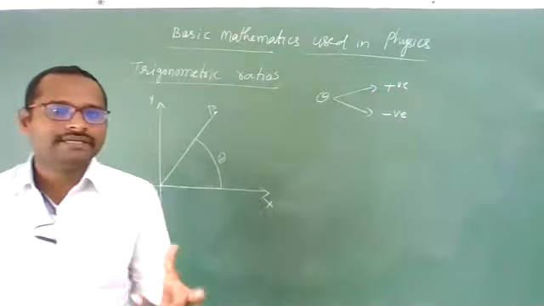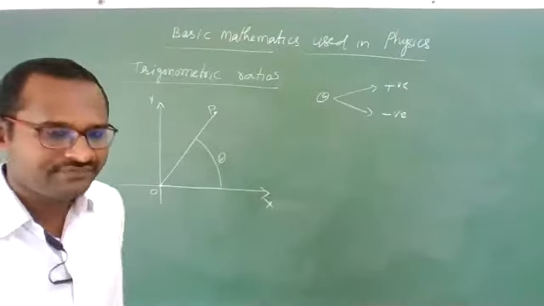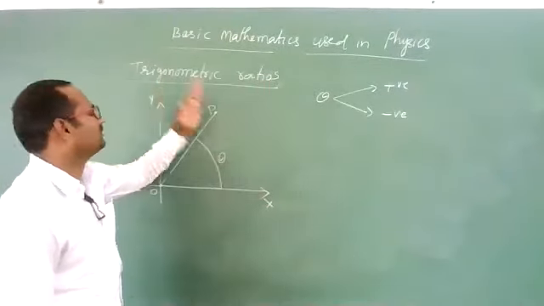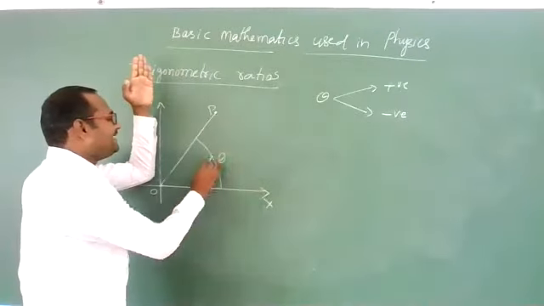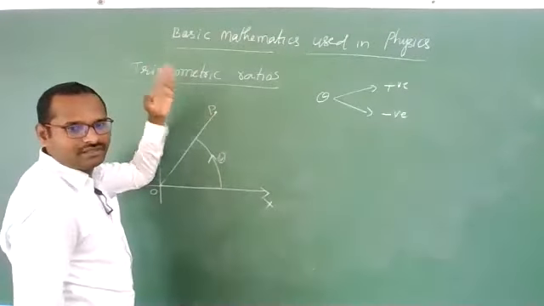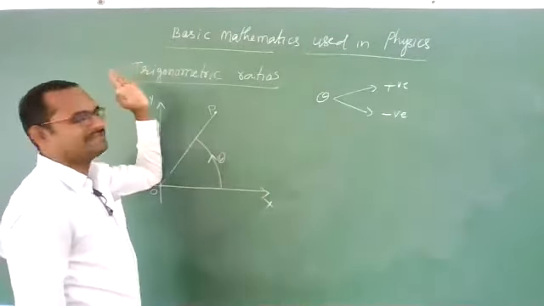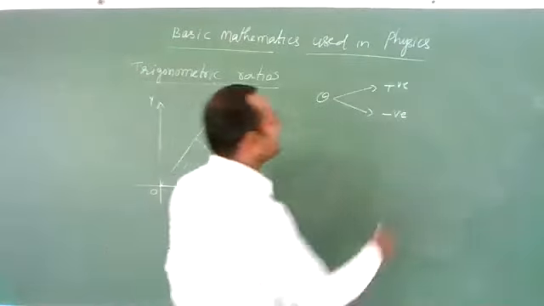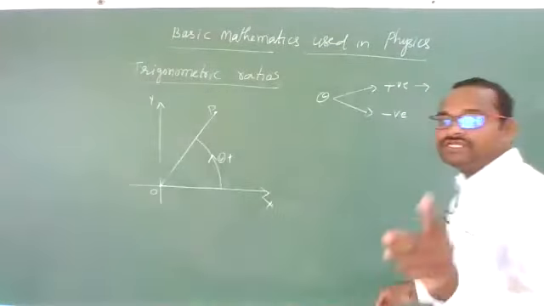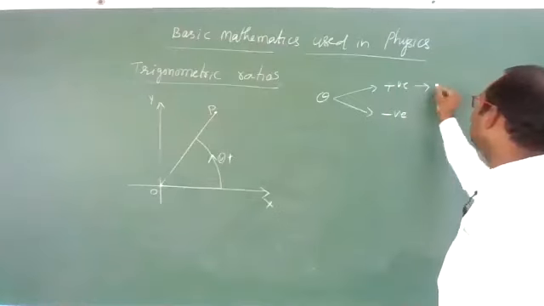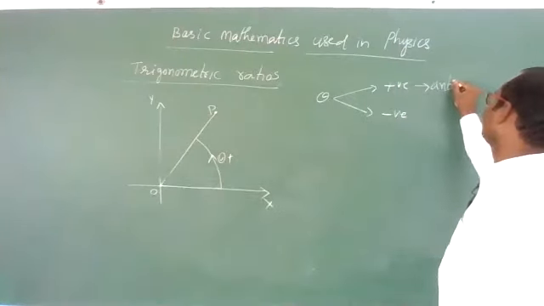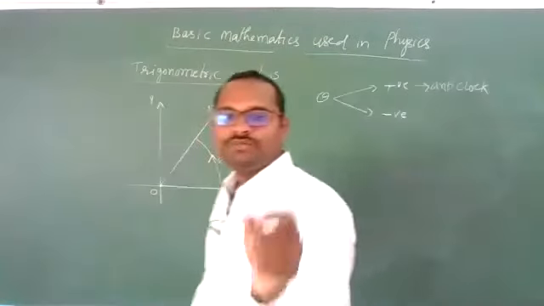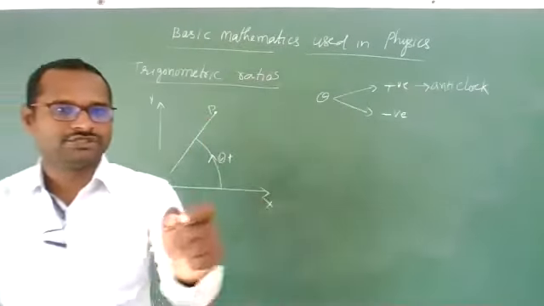When we have to take positive angles, if the rotating vector is rotating in this direction, what is this direction? Anti-clockwise sense. Then theta should be taken as positive. That means if the rotation is in anti-clockwise direction, then we should measure those angles as positive angles.